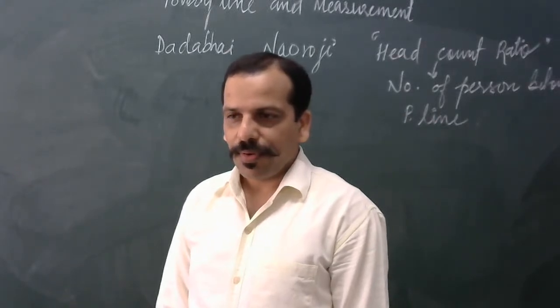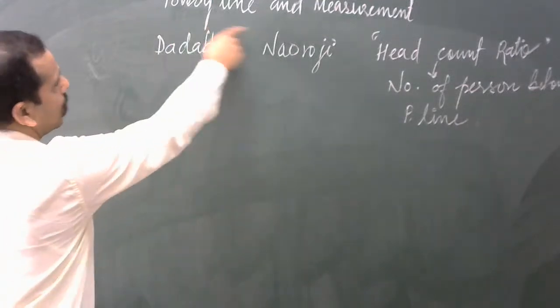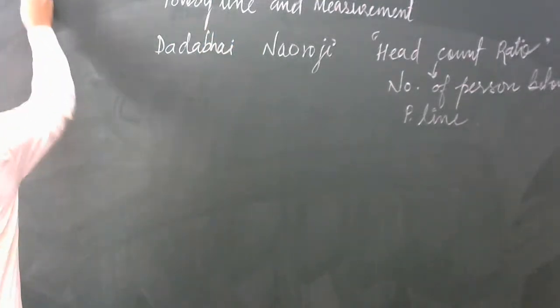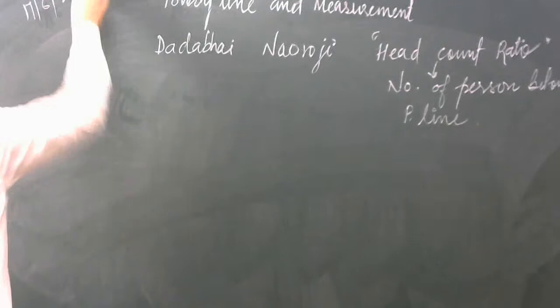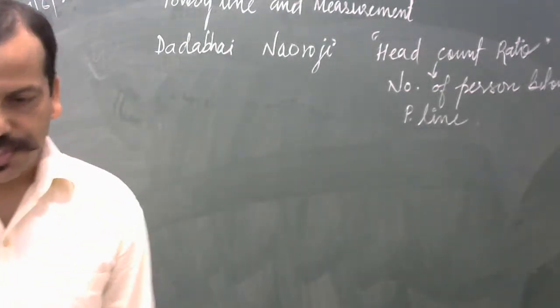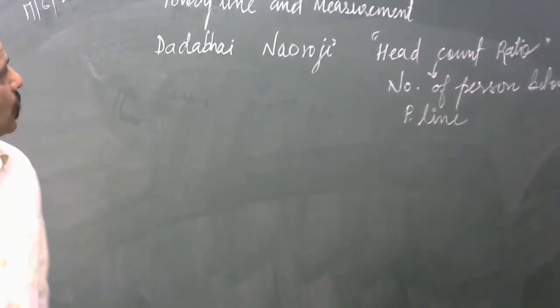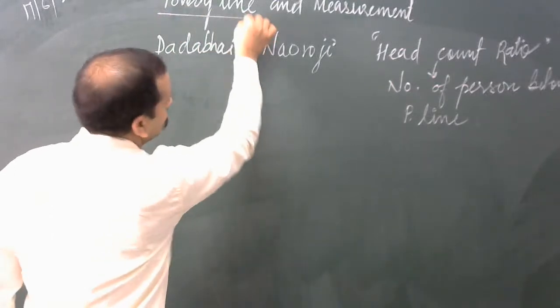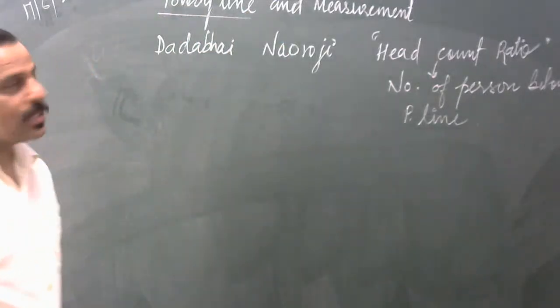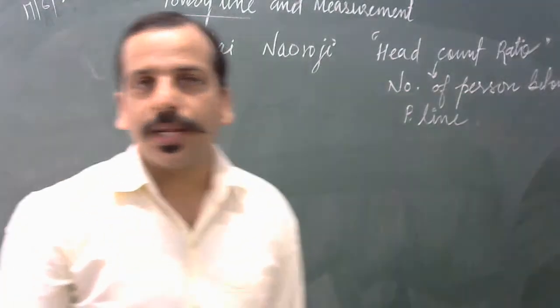So, topic for the day is poverty line and measurement. Poverty line and how do we measure this poverty line? What are the criteria to measure the poverty line?